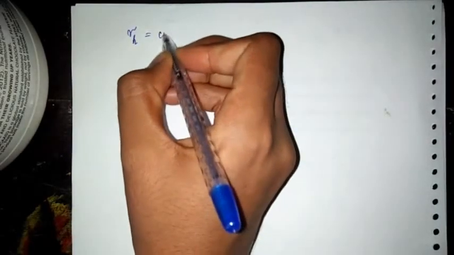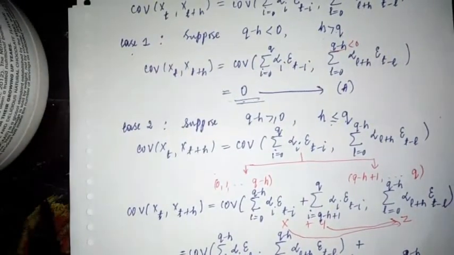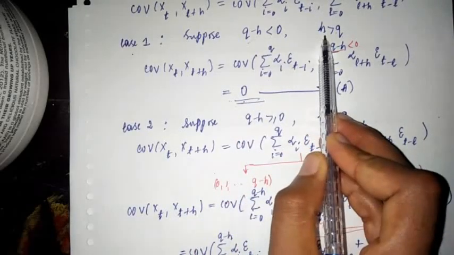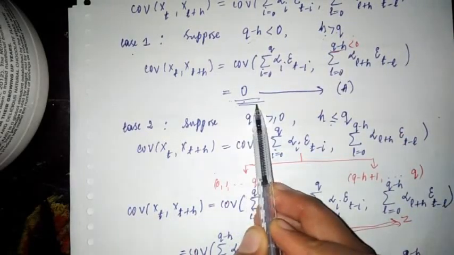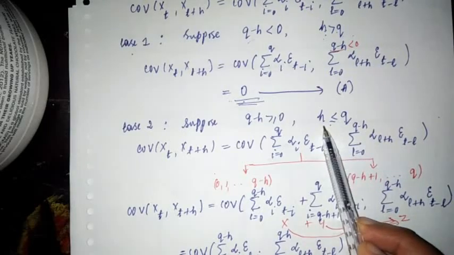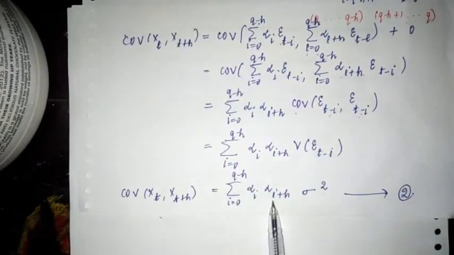So in the next sheet, I am just going to write the expression for covariance. The notation is gamma h. The notation for covariance is nothing but covariance between xt and xt plus h. So what is the overall expression? From the previous sheet, there are two cases. When h is greater than q, the covariance is 0. And the next case is h is less than or equal to q, and this is the covariance, right?